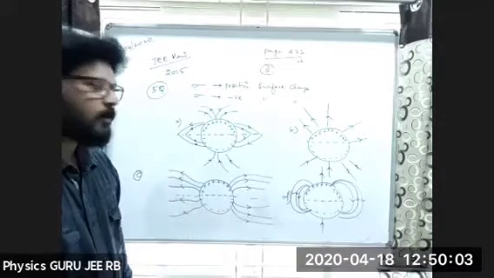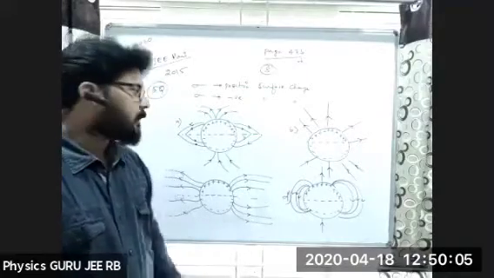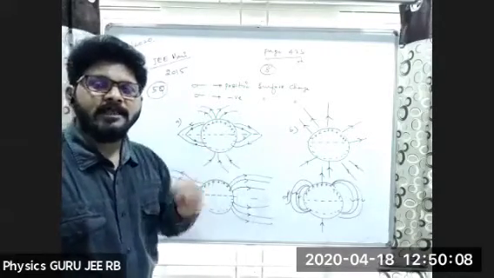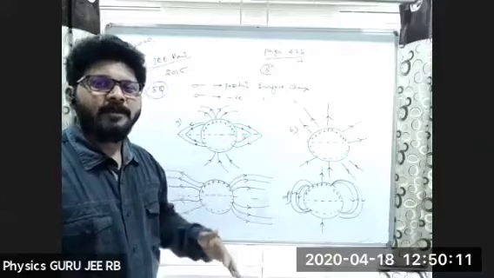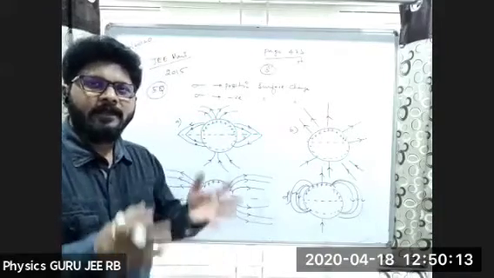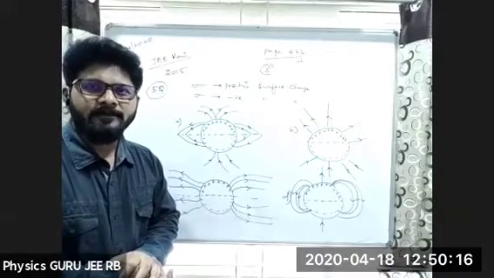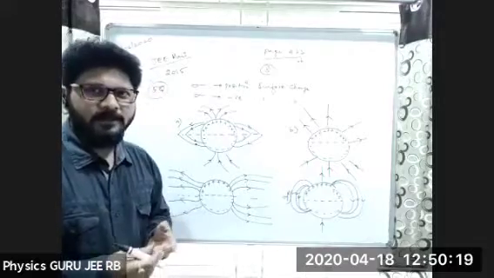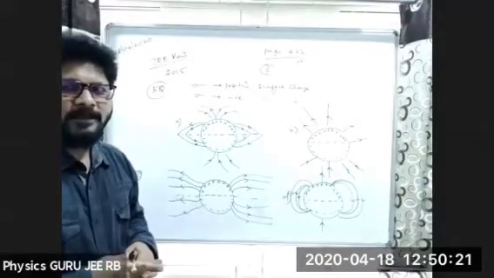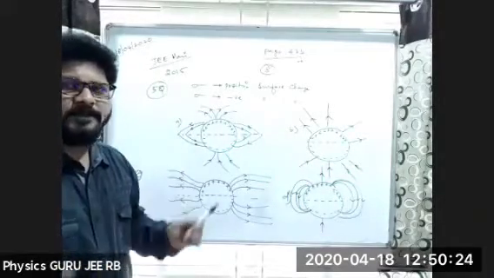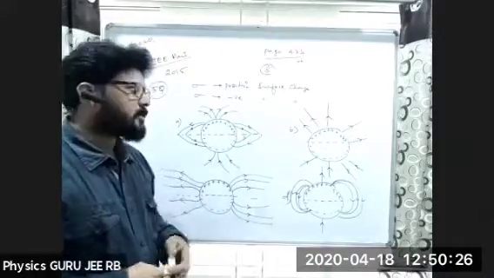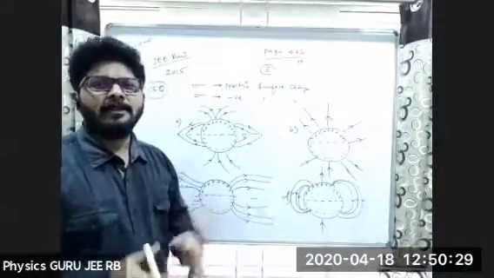Once again, the number of positive and negative charges are the same, so the net will be zero. When you are seeing from far distance, yeah, very good.